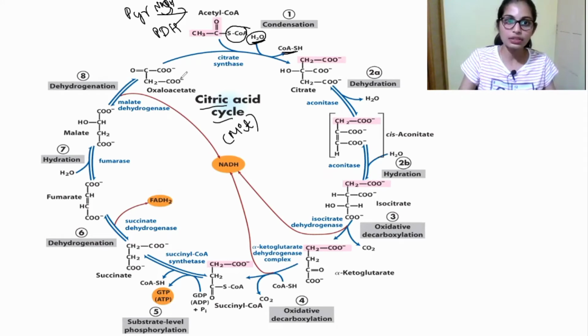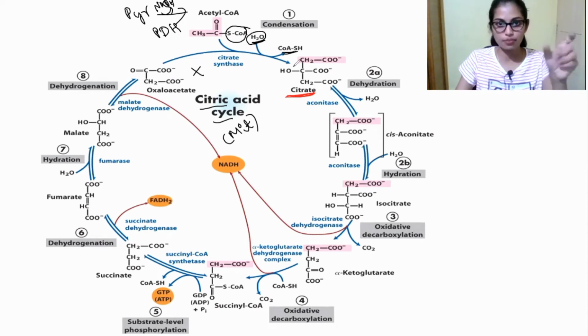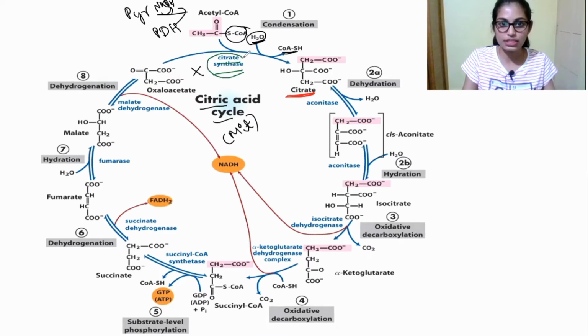So here acetyl-CoA is combined with oxaloacetate to produce citrate. The first product of this TCA cycle is citrate. That is the conversion of acetyl-CoA into citrate. In this step, a water molecule comes and adds, and CoA is removed. The enzyme responsible for the conversion of acetyl-CoA into citrate is citrate synthase. Citrate synthase enzyme will come and act here.